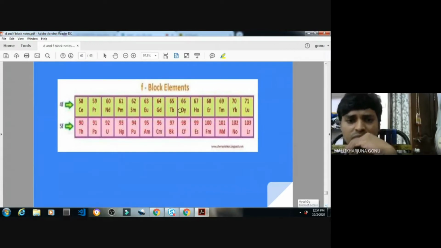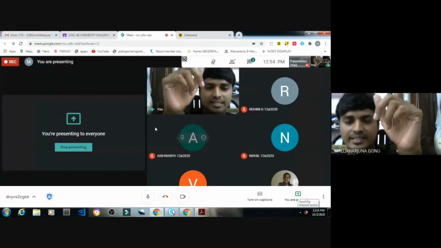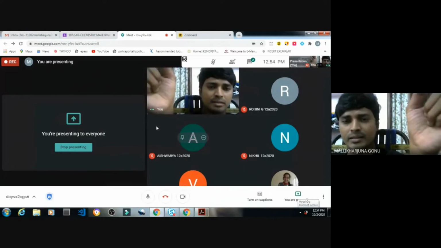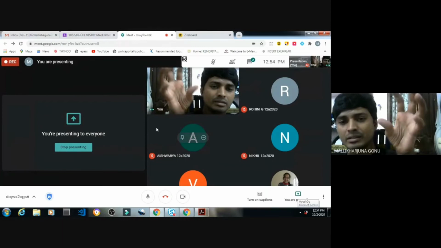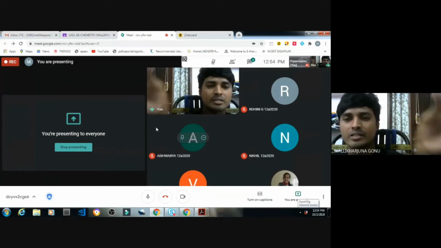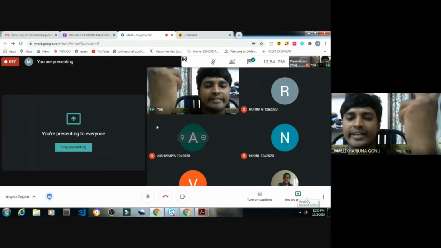Now, what are the f block elements? This we have seen already, 4f. Actinides have been removed from the syllabus, but since lanthanides are there, there is no need to study the actinides completely. But you have to get some information about the actinides, because comparison is very important.